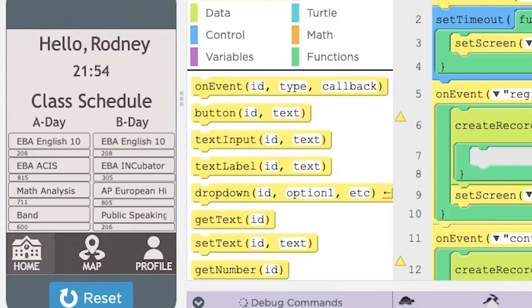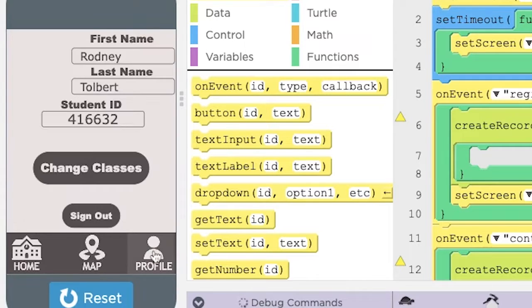It has your name as first name as well as hello. It'll have the 24-hour military clock as well as a class schedule. It'll show your A day and B day in bell order. It'll also show the corresponding room underneath just for ease. Now, this is just a home feature, but if you go to profile, as you can see, it has first, last name, student ID. If you want to sign out, it'll send you back to the home screen.